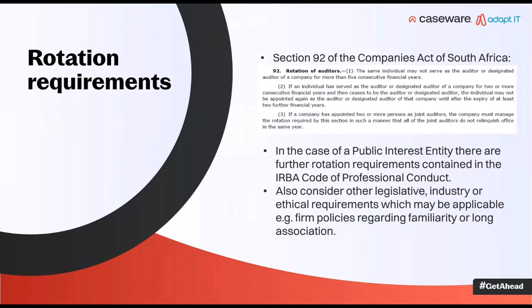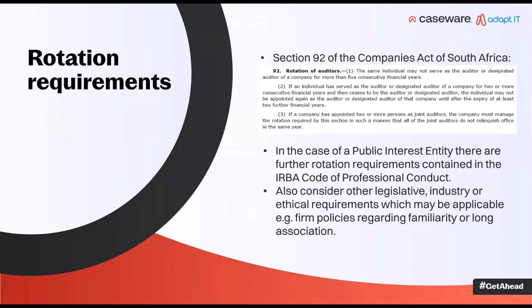Good. So the rotation requirement says if the auditor has been the auditor for 5 consecutive years, he has to basically cool down for 2 years. And I suspect that it's those 2 years of cool down that's now also been brought in, or basically aligned to when you did, let's call it, disallowed services.